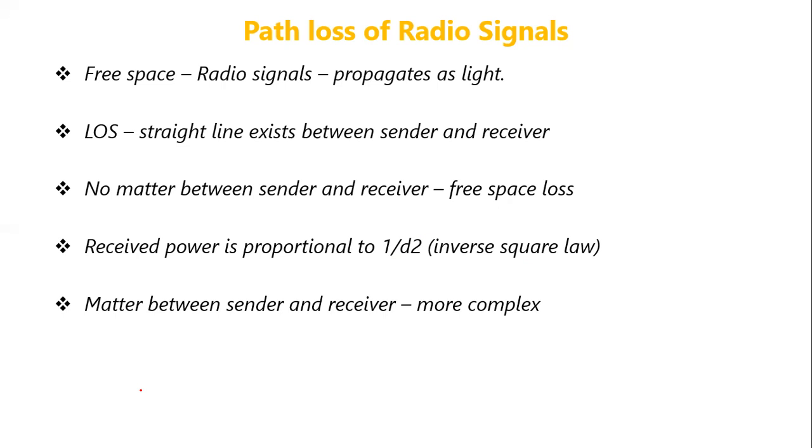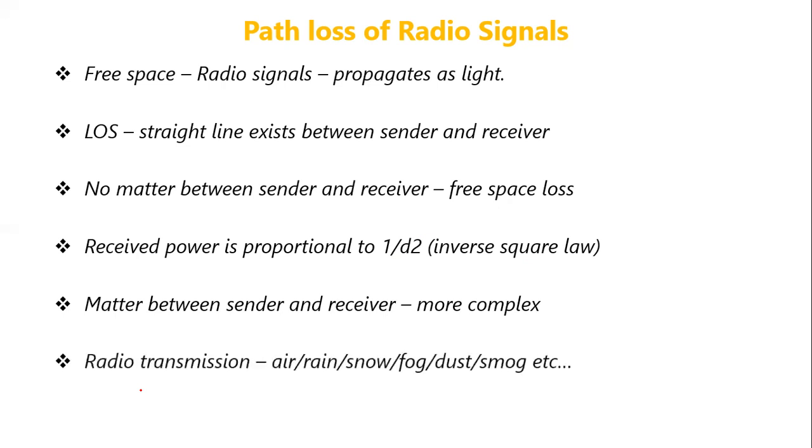In real time, the radio transmission has to go through these types of disturbances. It may have to go through air, rain, snow, fog, dust, smog, etc. All these things will disturb the signal. Now let us try to understand the behavior of radio signals at various frequencies.